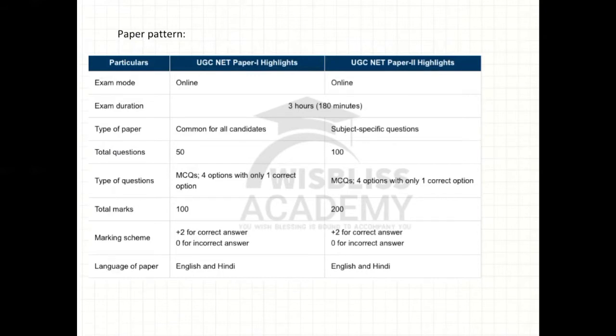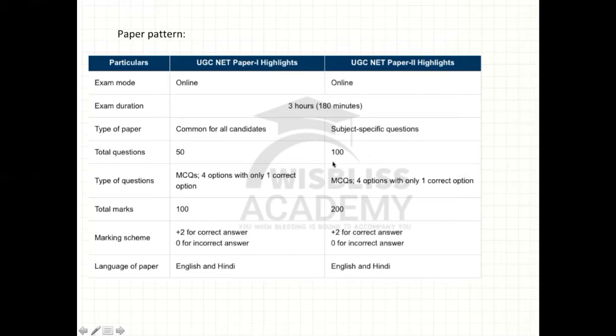So if you have taken commerce as your subject, you will get questions from commerce. If you have taken management as the subject, you will get questions from management. So paper 2 will be different for each candidate, but paper 1 is the same across. In paper 1, we have a total of 50 questions. Each question carries 2 marks for every correct response, and for an incorrect response, 0 marks.